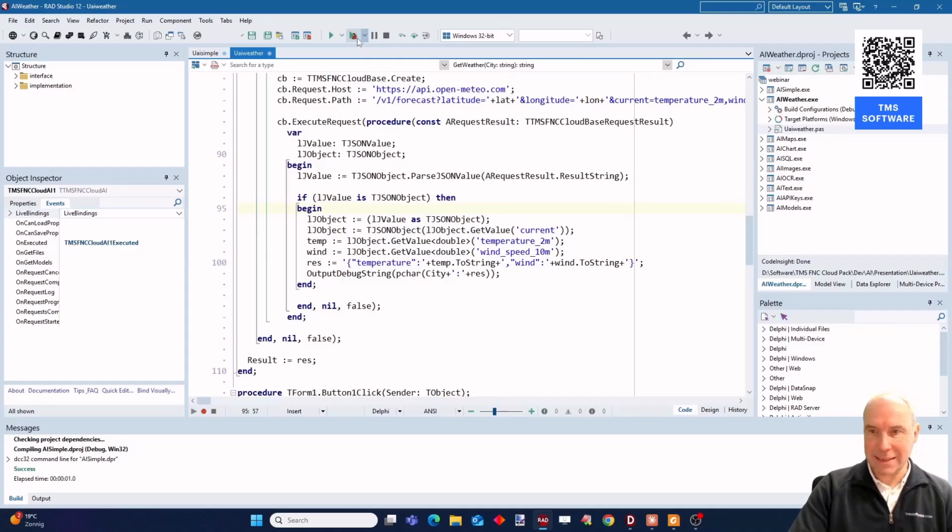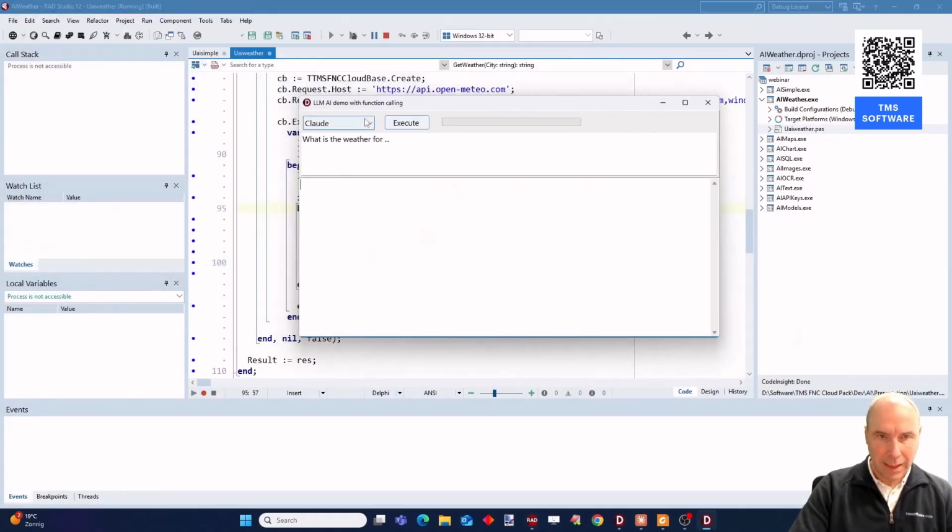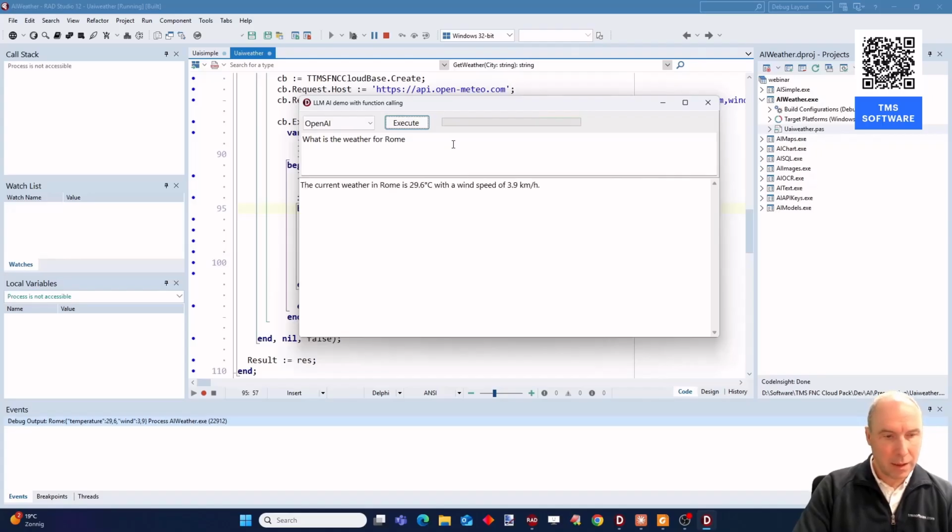So let's see when I run this application, and let's use OpenAI, for example, for this one, and let's ask the weather conditions of a city, and let's take the city of Rome in Italy, and let's see what OpenAI will be doing. We see already here in the output debug that it has triggered our function, and this is the function response.